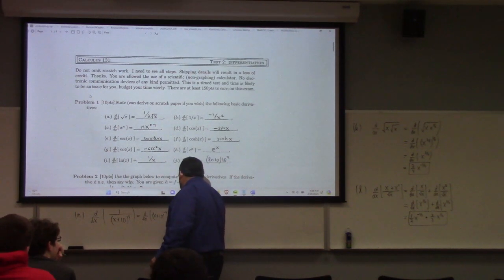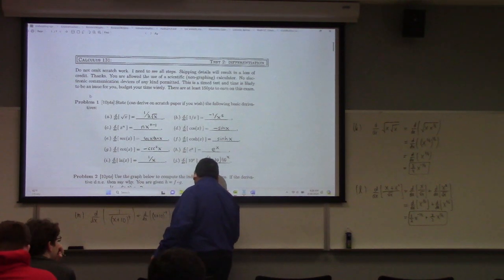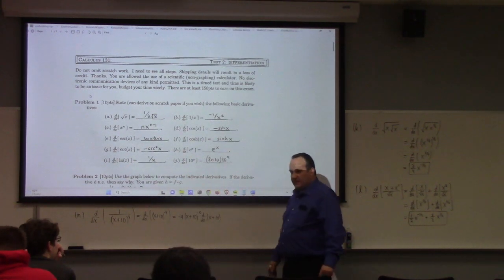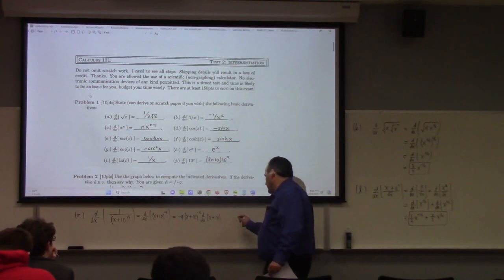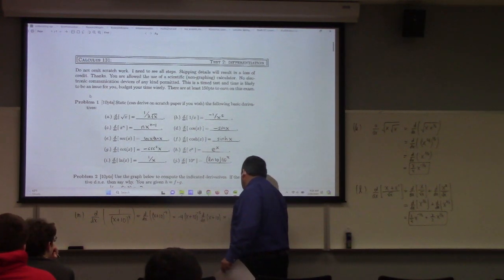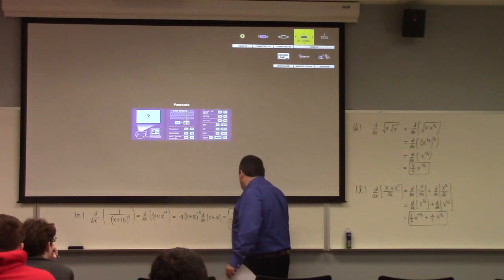Minus 4 times x plus 10 to the minus 5 times d dx of x plus 10. I don't even really write this half the time because, of course, the derivative of the inside function here is just 1, right? So in other words, you could write this as minus 4 over x plus 10 to the 5th. Oftentimes that's how you'd want to write the answer.